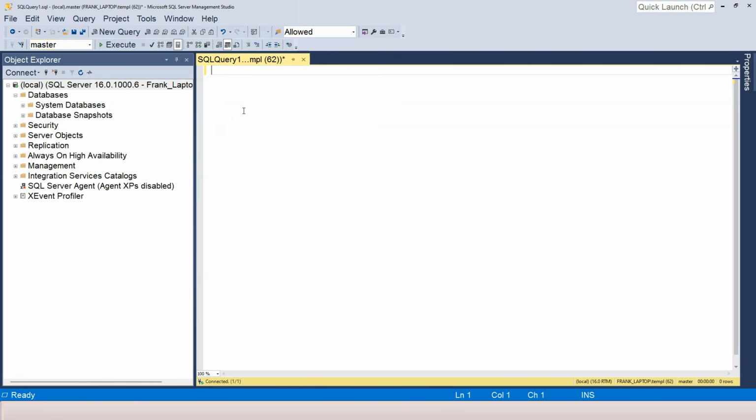Now we can learn about the first SQL statement in this course, which is create database. You can see that SQL Server Management Studio automatically color codes this with the blue color. So if I made a mistake, for example, instead of create, I misspelled it, then you can see the red squiggly line here, right?